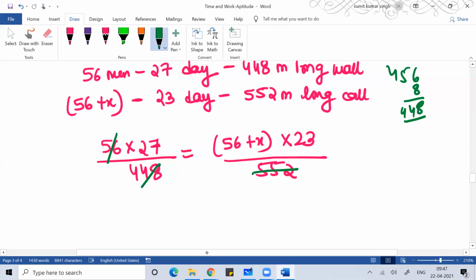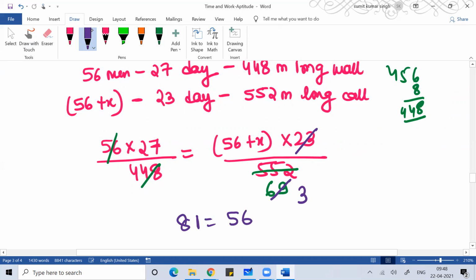Now 8 sixes are 48, and 8 nines are 72. So you'll get 69. Now you can cancel. 27 threes are 81.